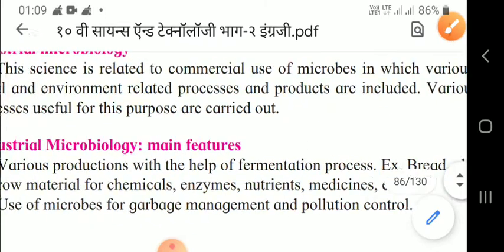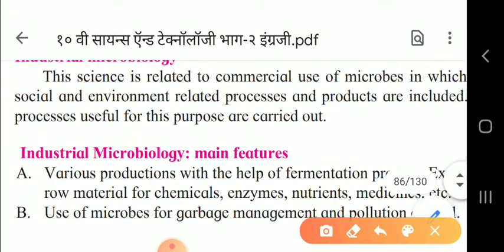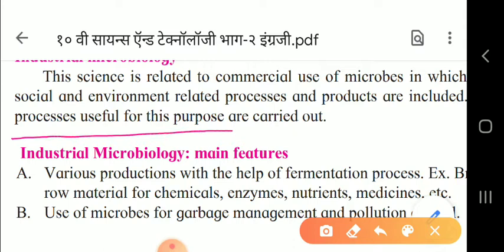Various microbial processes are useful and they are carried out for this purpose. Now, industrial microbiology main features already explained you, children.